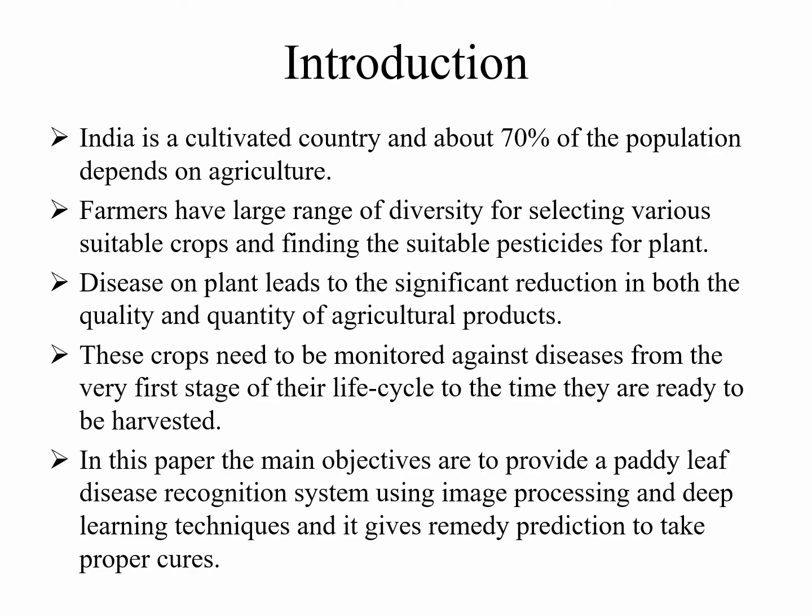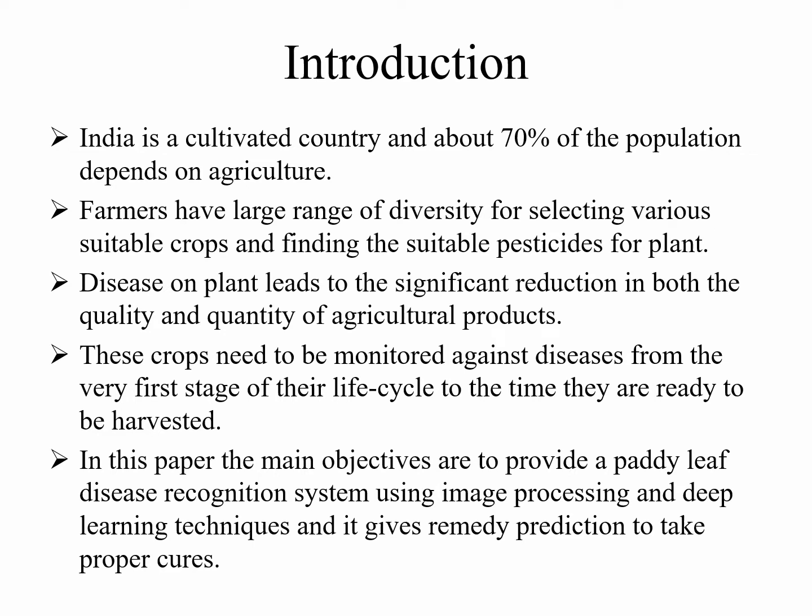Introduction. India is an agricultural country and 70% of the population depends on agriculture. Farmers have a large range of diversity for selecting various suitable crops and finding suitable pesticides for the plant. Disease on plants leads to a significant reduction in both the quality and quantity of agricultural products. These crops need to be monitored against diseases from the very first stage of the life cycle.